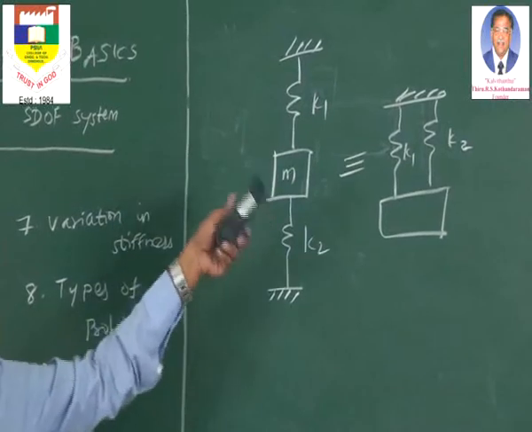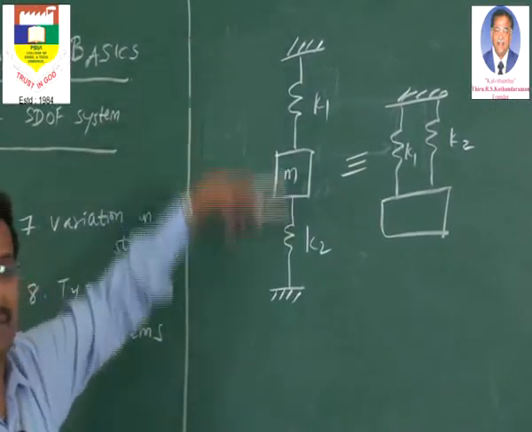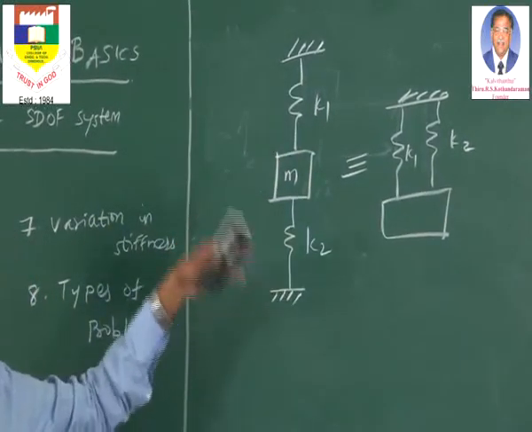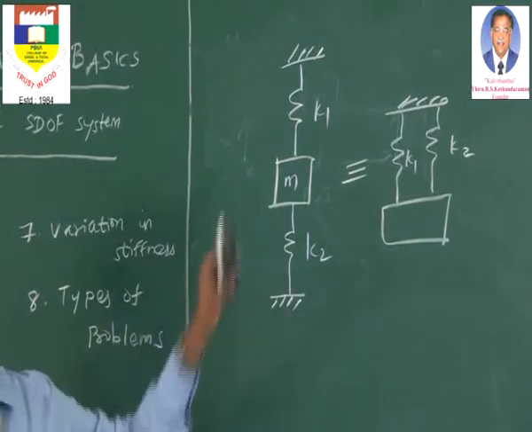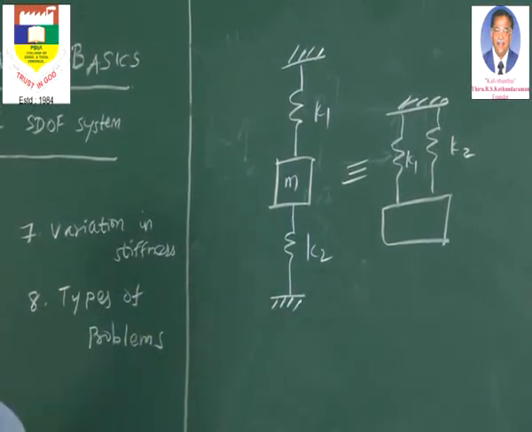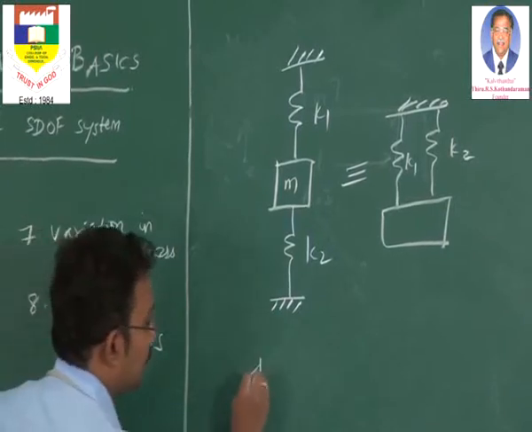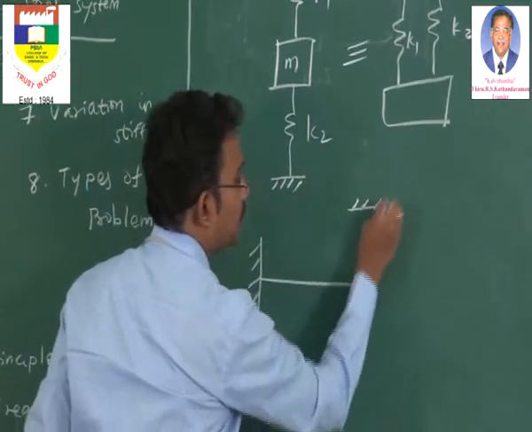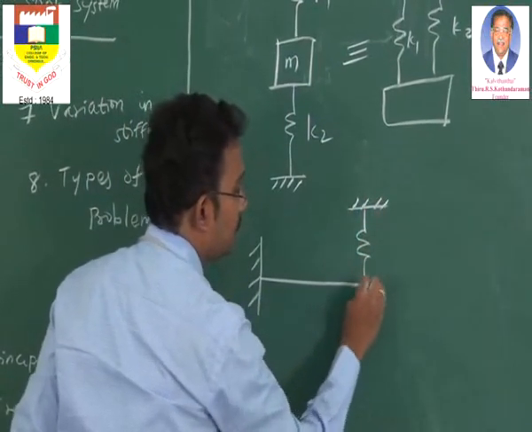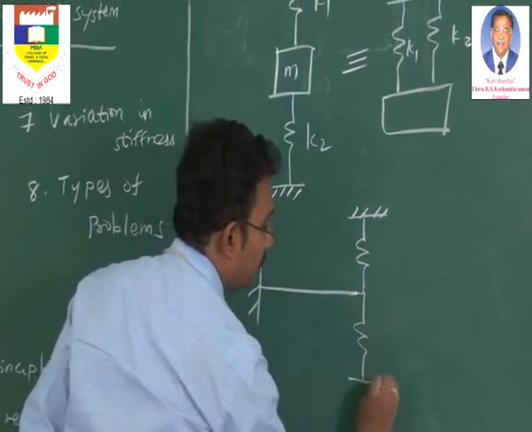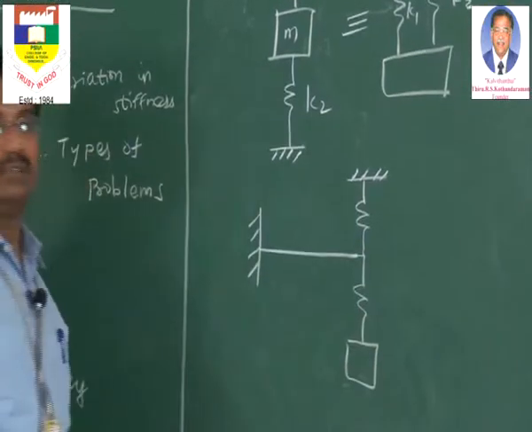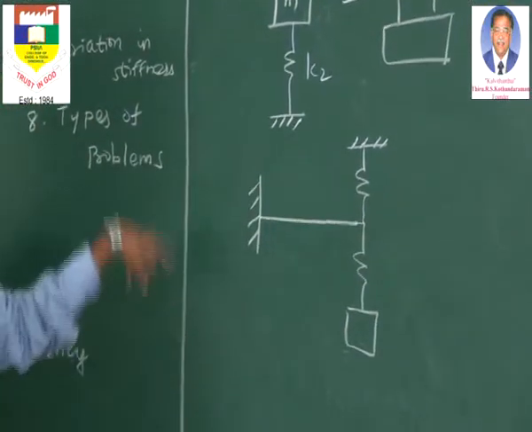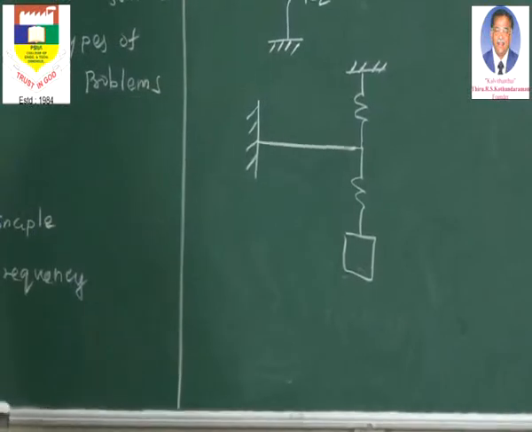Many of us will be making a mistake here, like the springs are in the same line, so the springs are in series. In this situation, we must be very, very careful. Now, most of the exam problems confuse you by giving data like there is a cantilever beam with a support at the top, and you have got a spring and another spring, and you have got a mass. Now there are three types of stiffness involved. So we have to be very, very careful in these types of situations.